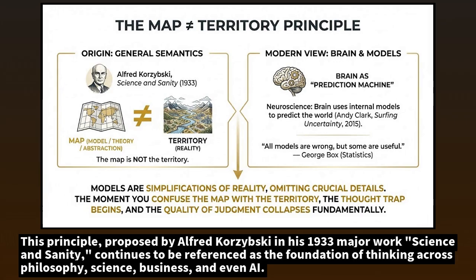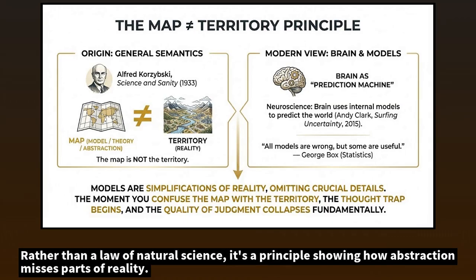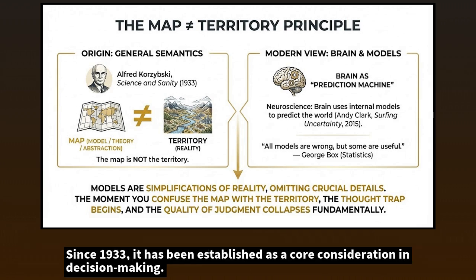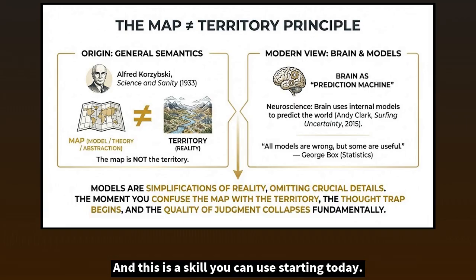This principle, proposed by Alfred Korzybski in his 1933 major work, Science and Sanity, continues to be referenced as the foundation of thinking across philosophy, science, business, and even AI. Rather than a law of natural science, it's a principle showing how abstraction misses parts of reality. Since 1933, it has been established as a core consideration in decision-making. And this is a skill you can use starting today.